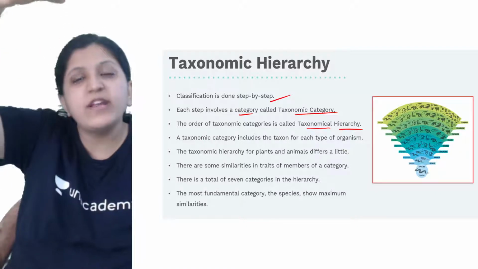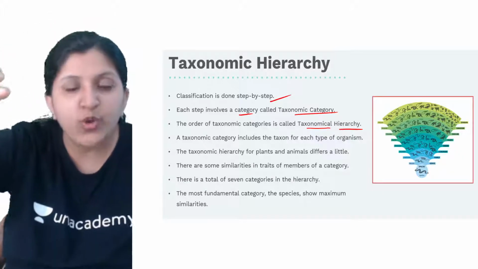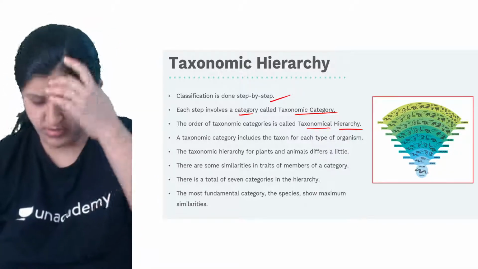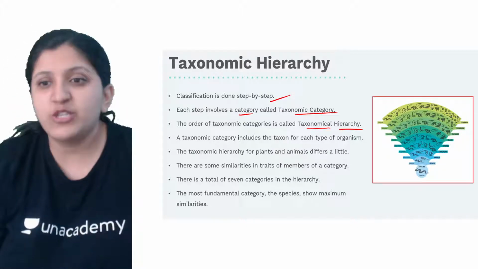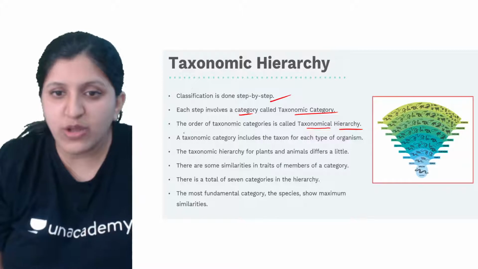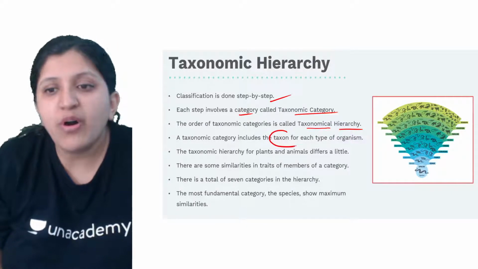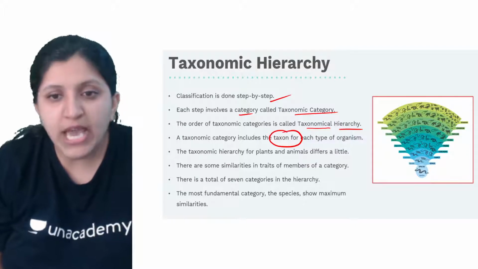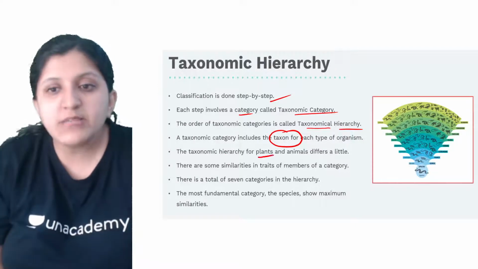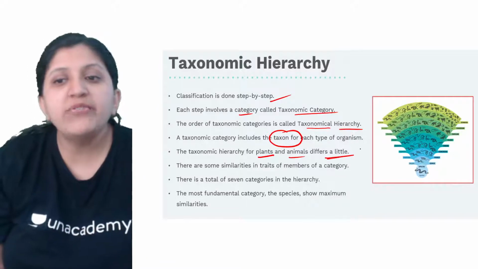So this is the order now. Topmost is the domain, then comes the kingdom, then below you will find phyla or the division. That is the arrangement, which is the hierarchy of a particular taxonomy. A taxonomic category will include a taxon for each of these organisms. The taxonomic hierarchy is mainly for plants and animals, and they differ a little.